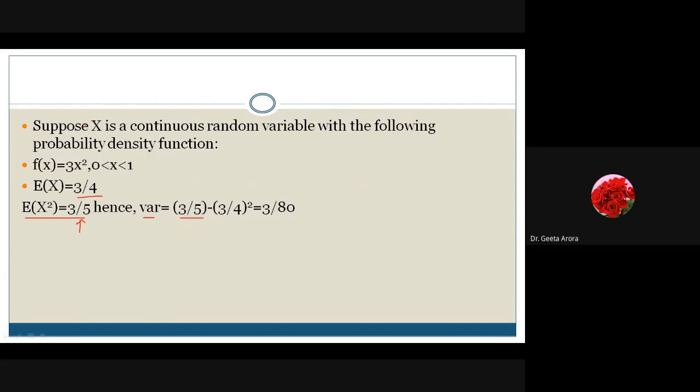Variance is 3 by 5 minus 3 by 4 whole square, because we have E of x square, this formula that we have shown, minus E of x whole square. E of x is our mean. Sometimes we write directly mu, or we can write E of x square minus E of x whole square, and this will give me the answer as 3 by 80.